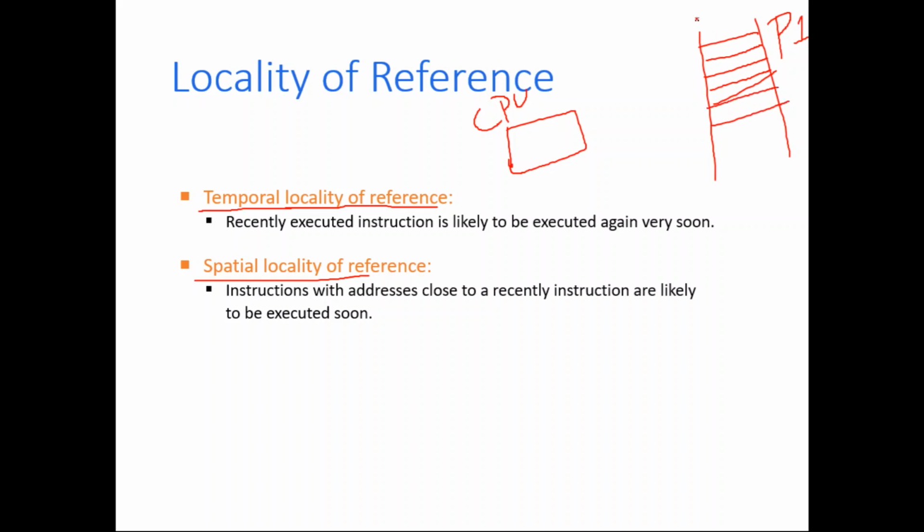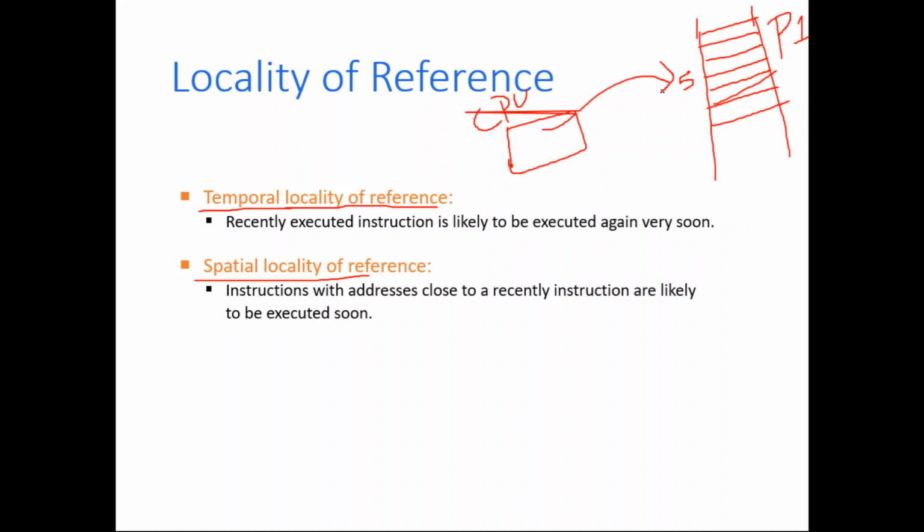Each line is one word, and these words are numbered 1, 2, 3, 4, 5, something like that. Now the processor says that I want word 5 from process P1.